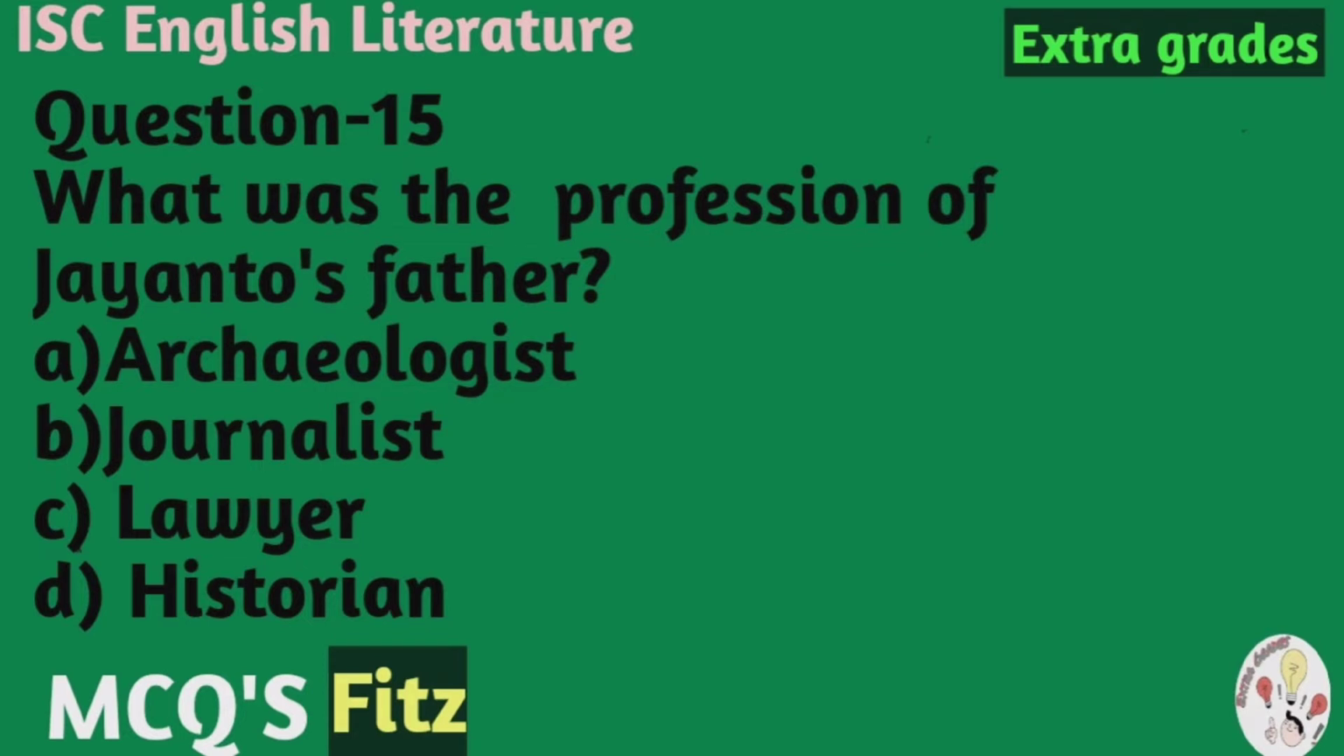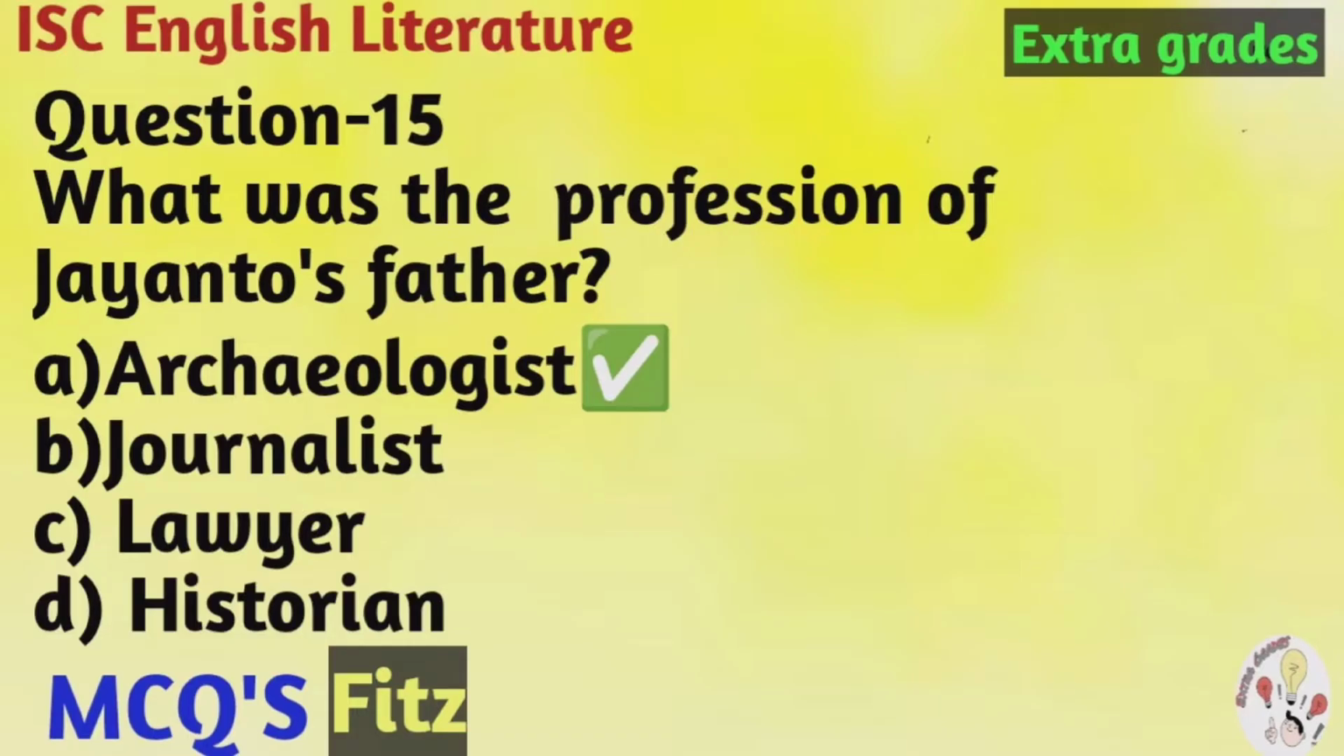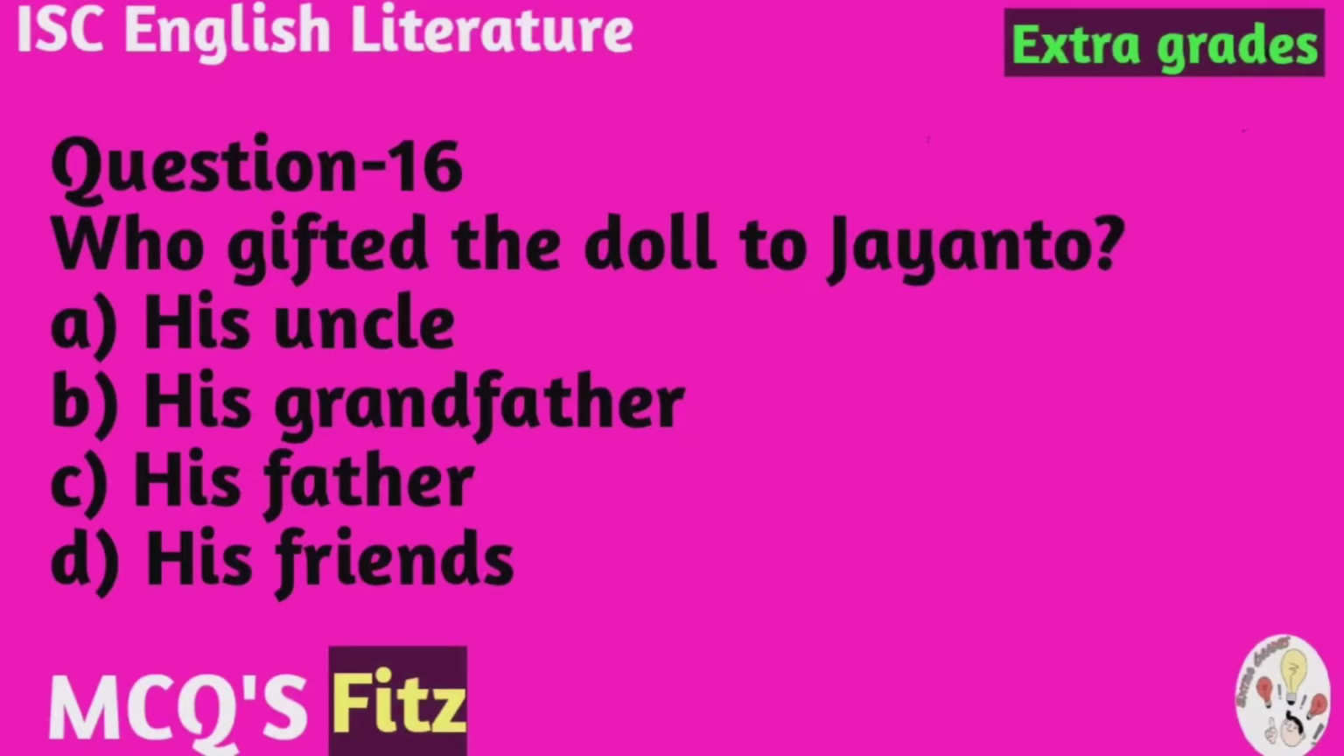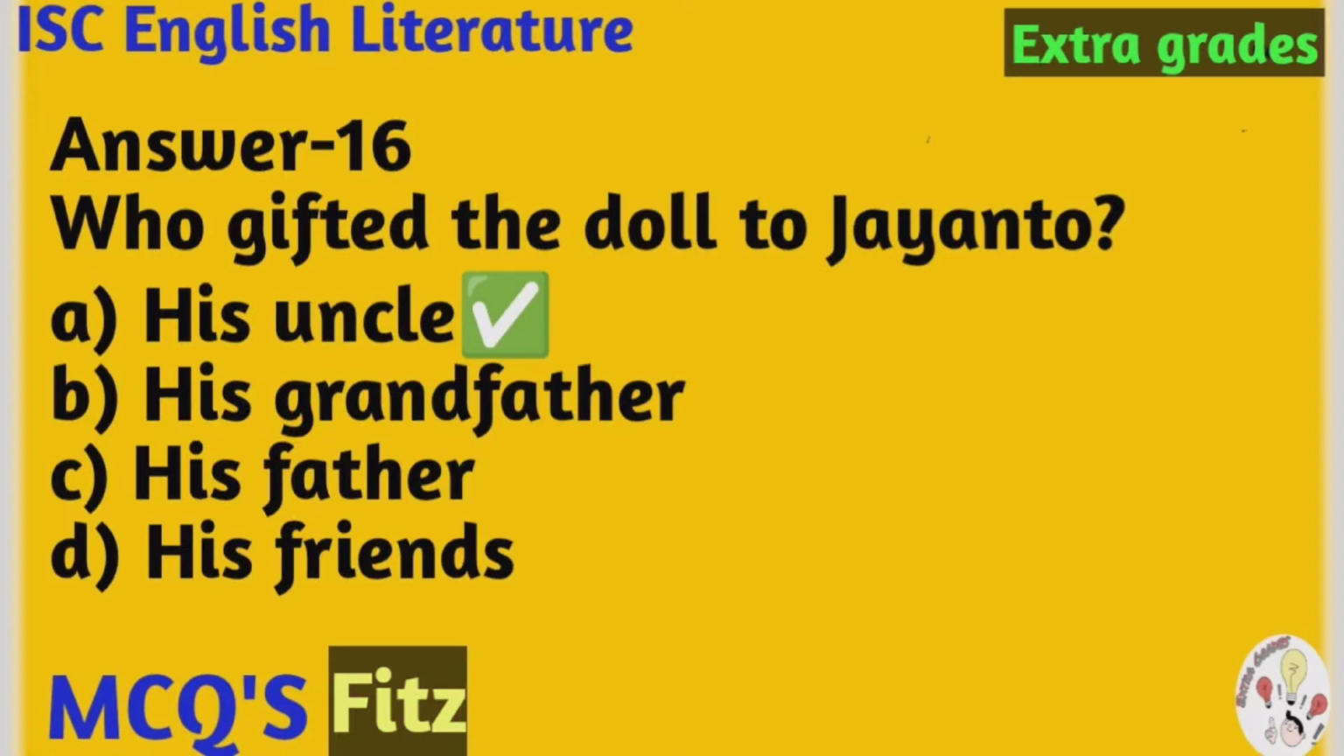A. Archaeologist, B. Journalist, C. Lawyer, D. Historian. And the correct option is A. Archaeologist. Question number 16. Who gifted the doll to Jayanto? And the options are A. His uncle, B. His grandfather, C. His father, D. His friends. And the correct option is A.